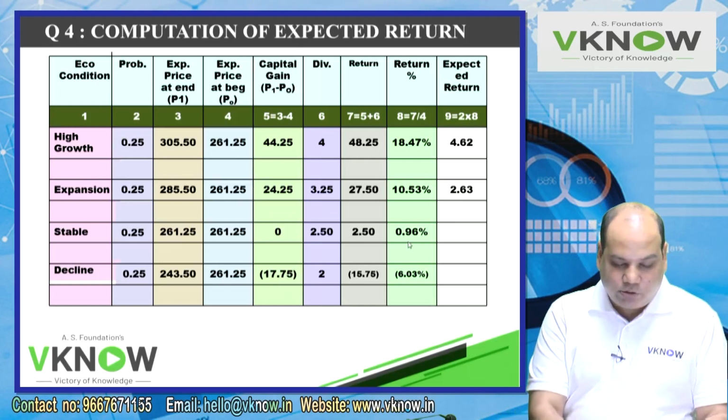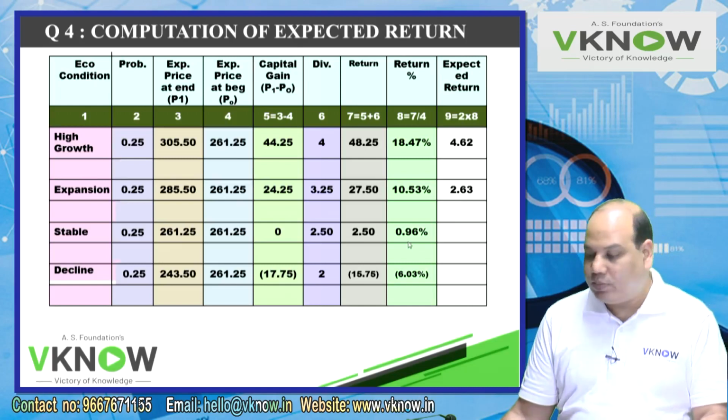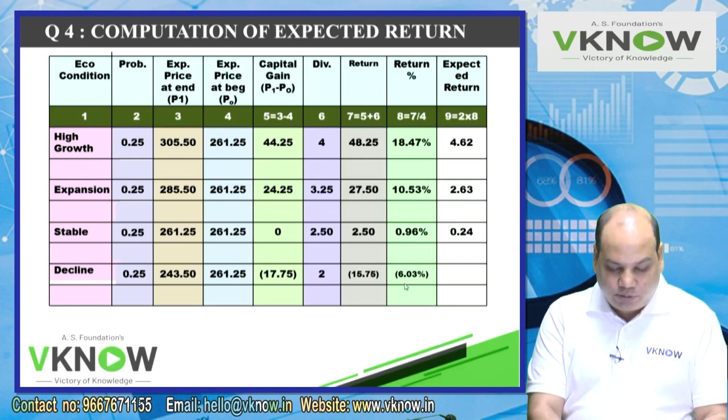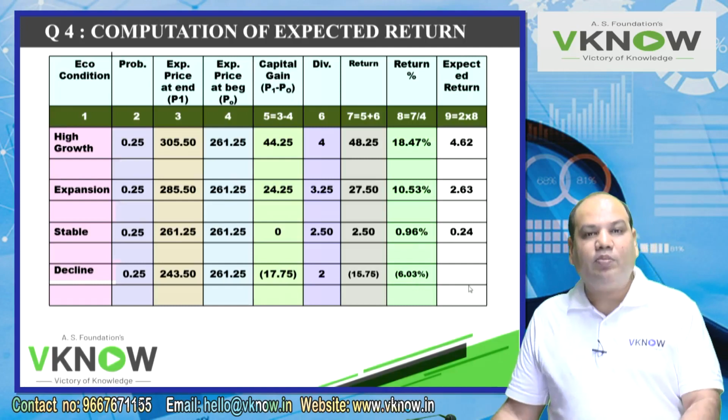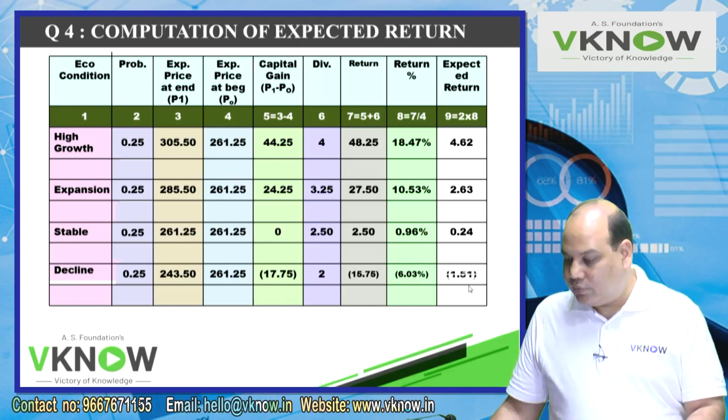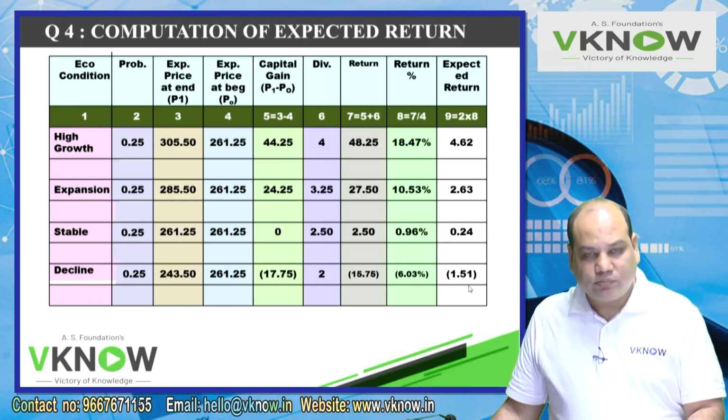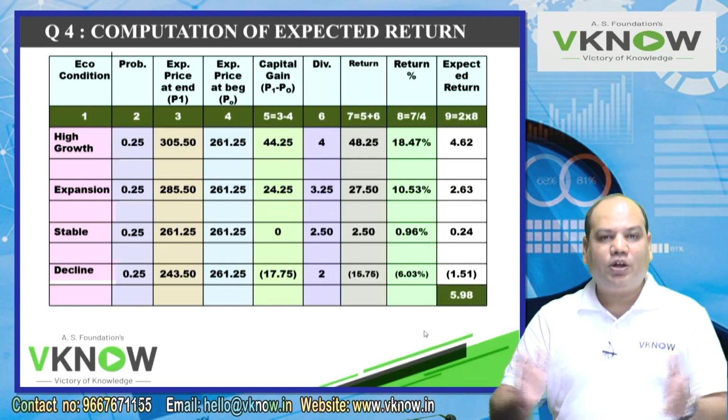Type 0.96, press equal to, memory plus, 0.24. Type 6.03, press equal to, but it is a negative number, so memory minus, you will get 1.51. Now memory recall. Total of the last column 5.98.